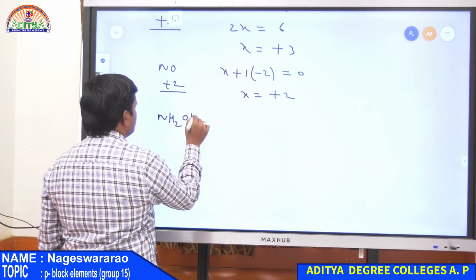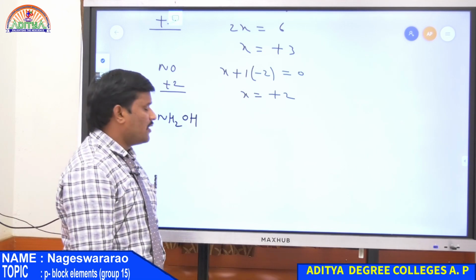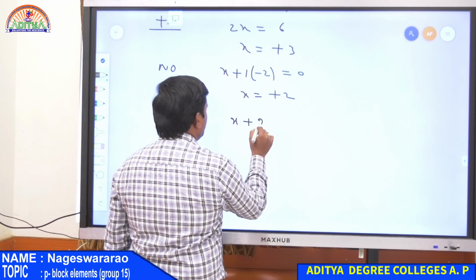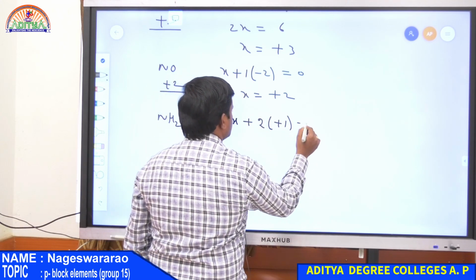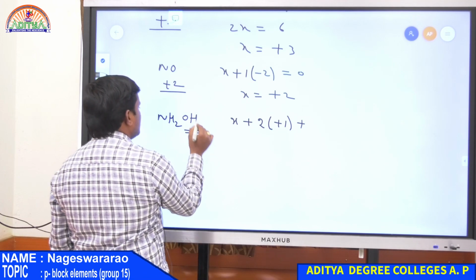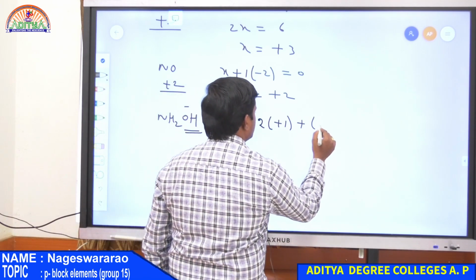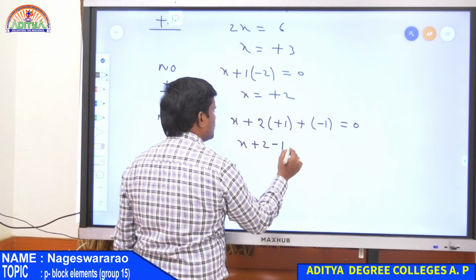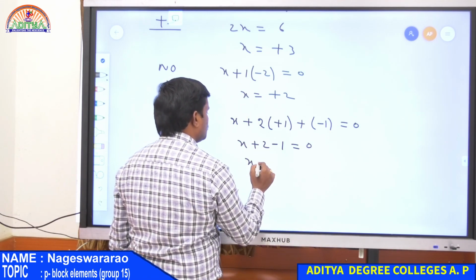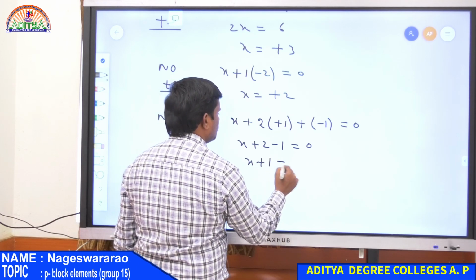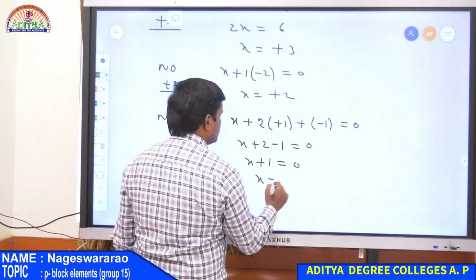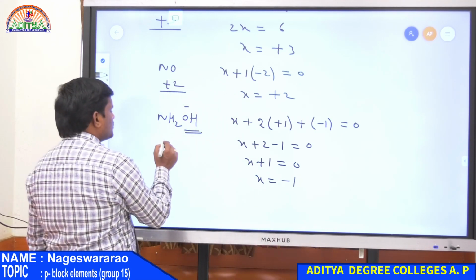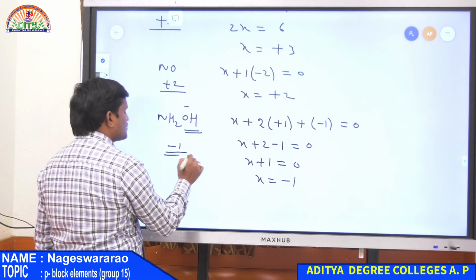Next one, NH2OH. Here x plus 2 into +1 plus OH. OH always has a negative sign, so simply this is -1, that is equal to 0. Therefore, x plus 2 minus 1 is equal to 0, so x plus 1 is equal to 0, and x is equal to -1. Therefore, in this case, nitrogen exhibits a -1 oxidation state also.